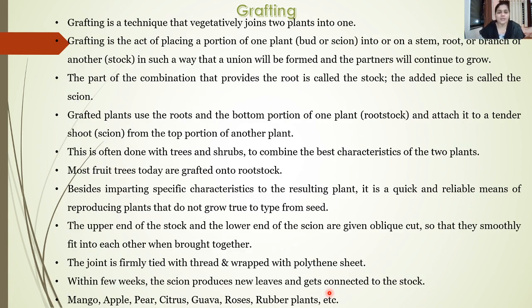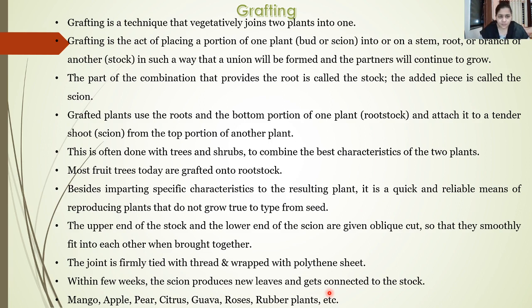Now, the next important method of artificial vegetative propagation is called grafting. Grafting is a technique which involves the joining of two plants into one, specifically with the vegetative parts of the plant.